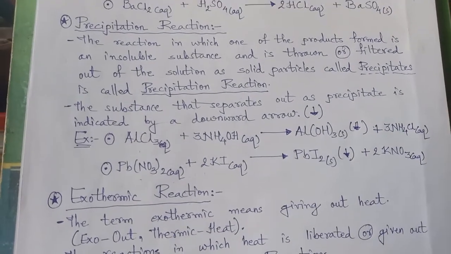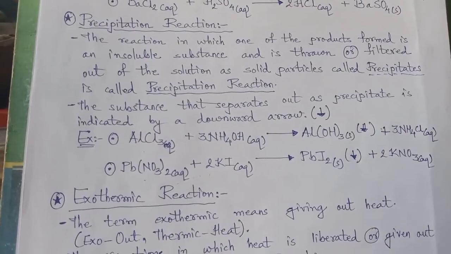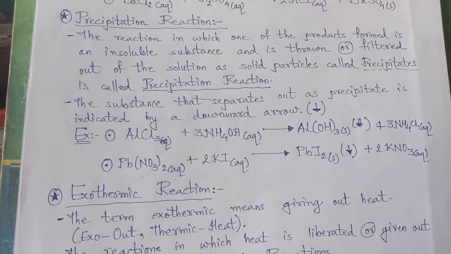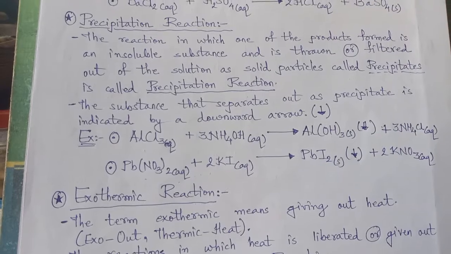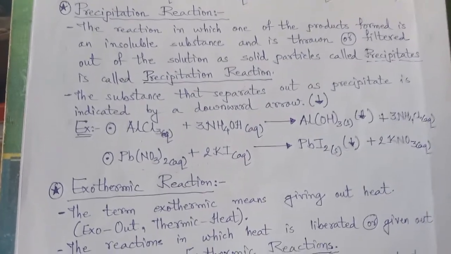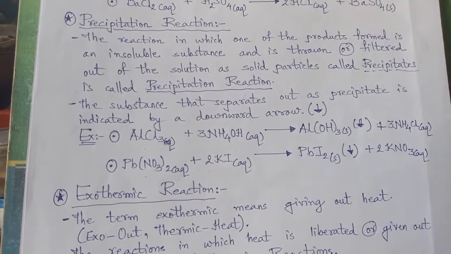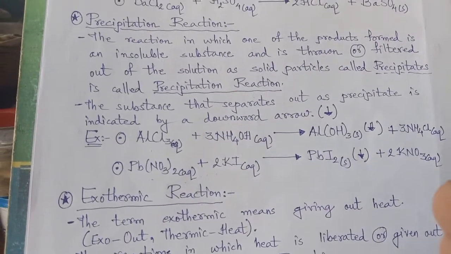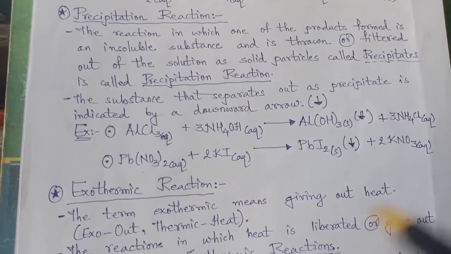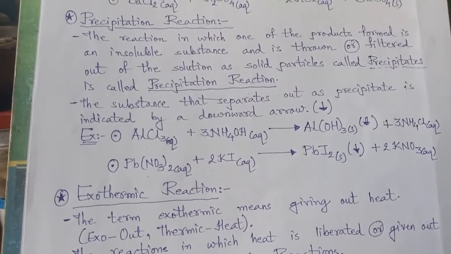Displacement reaction means the place of one of the components of the molecule of the compound is displaced by another more active component, and that is a single displacement, or you can say displacement reaction.